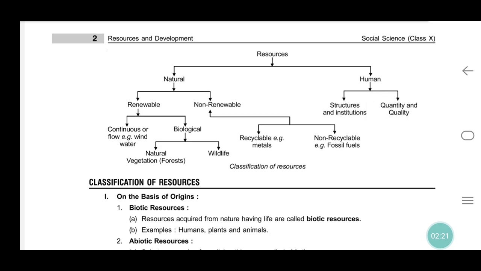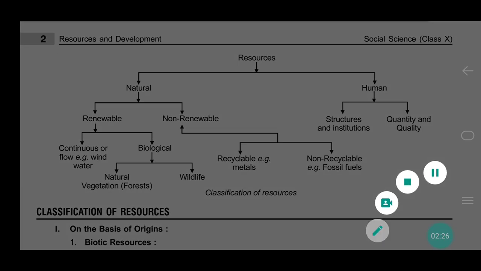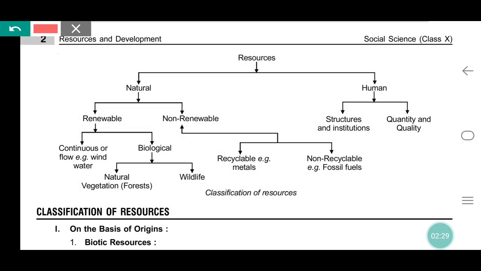So here is the classification of resources. Resources are divided into natural and human. Natural resources are divided into renewable and non-renewable. Human resources are divided into structures and institutions, and quantity and quality.